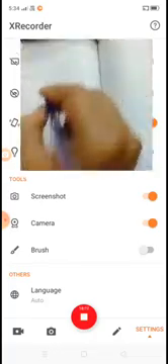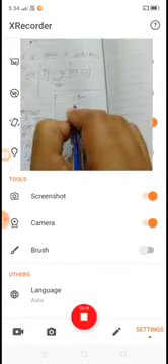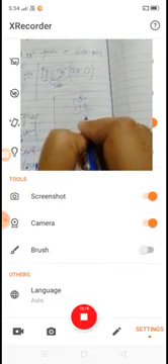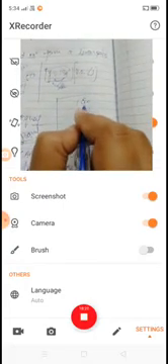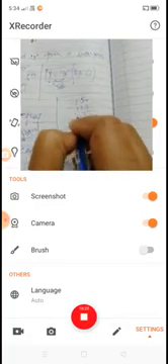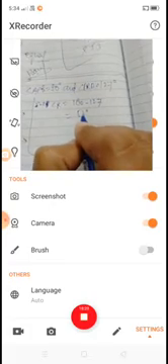Now we subtract 127 from 180, and we get 53 degrees. Okay, this is 53 degrees.